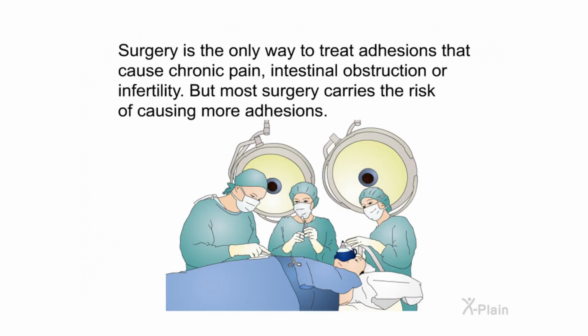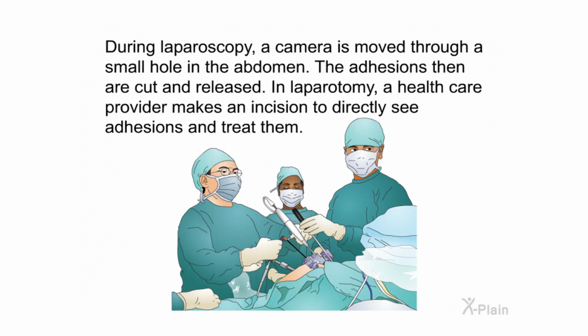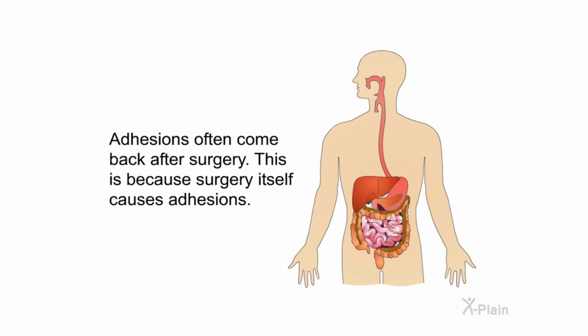Surgery is the only way to treat adhesions that cause chronic pain, intestinal obstruction, or infertility, but most surgery carries the risk of causing more adhesions. A complete intestinal obstruction usually requires immediate surgery. Laparoscopy and laparotomy are used to treat abdominal adhesions. During laparoscopy, a camera is moved through a small hole in the abdomen. The adhesions then are cut and released. In laparotomy, a healthcare provider makes an incision to directly see adhesions and treat them. Adhesions often come back after surgery. This is because surgery itself causes adhesions.